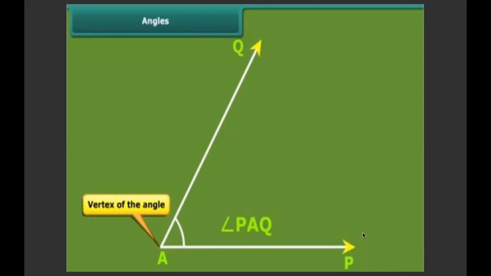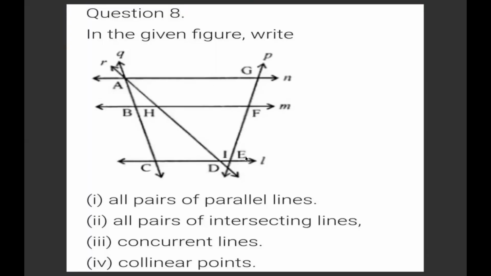Next comes the given figure. Can you see this figure? We need to find all parallel lines and all intersecting lines. So what are the parallel lines? Can you see? This is line N, this is line N. So these two lines are parallel, and this is line M, this is line L. These two lines are also parallel. So N, M and L. These lines are parallel lines.